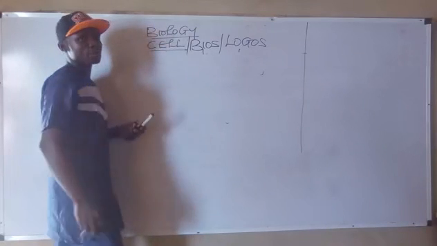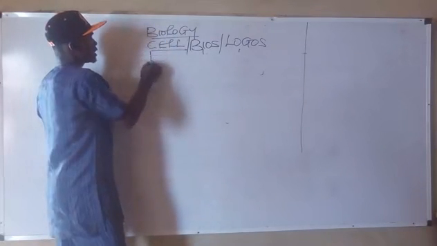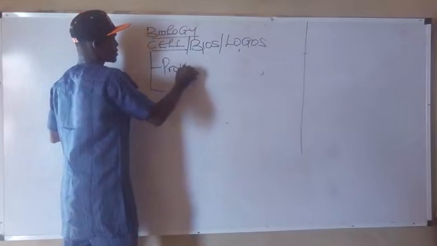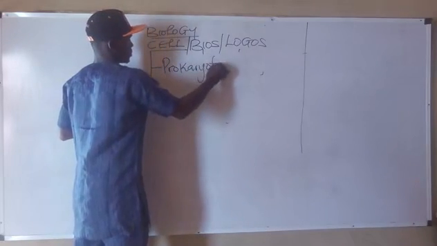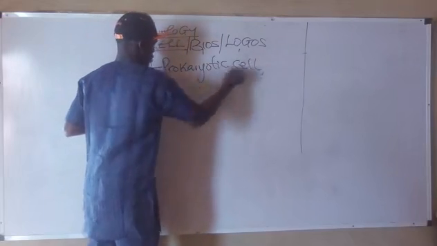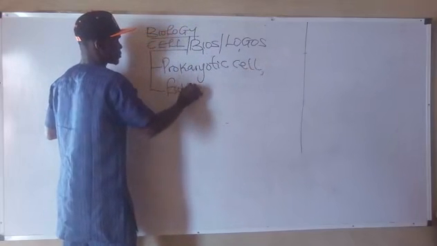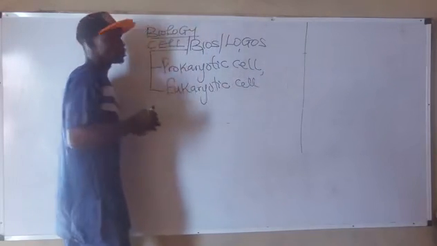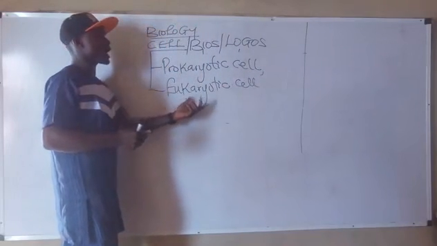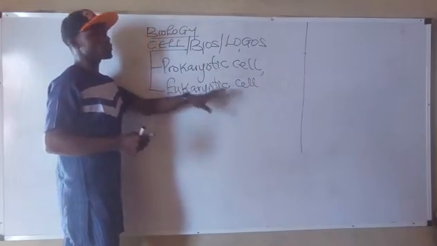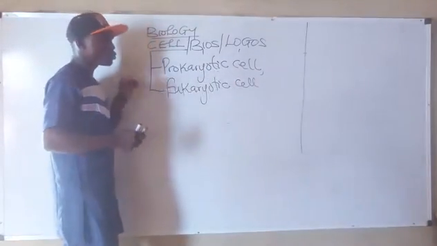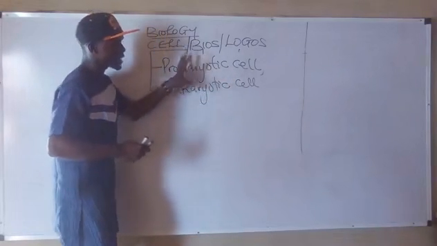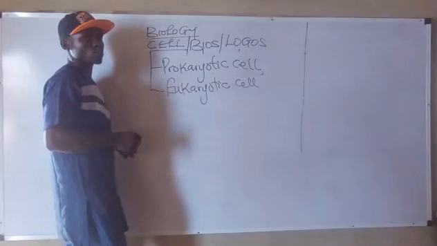We have two types of cells. Now, what are the two types of cells? They are the prokaryotic cell, alright, and the eukaryotic cell. So, the prokaryotic cell and the eukaryotic cell are the two types of cells that we have. You don't say plant cell and animal cell. No, these are the two types of cells that we have.